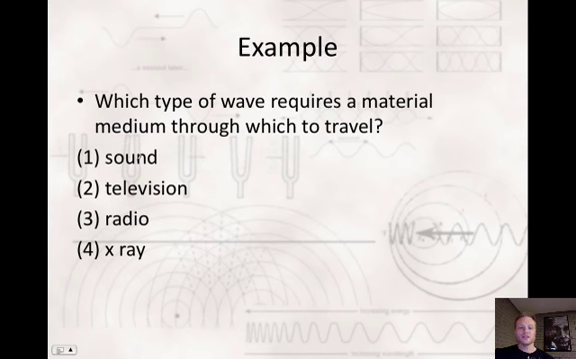Which type of wave listed below requires a medium through which to travel? Sound, television, radio, or X-ray? Well, television, radio, and X-ray are all electromagnetic waves, and those do not need a medium to travel through. Sound, though, does, and so that would be our answer: sound.